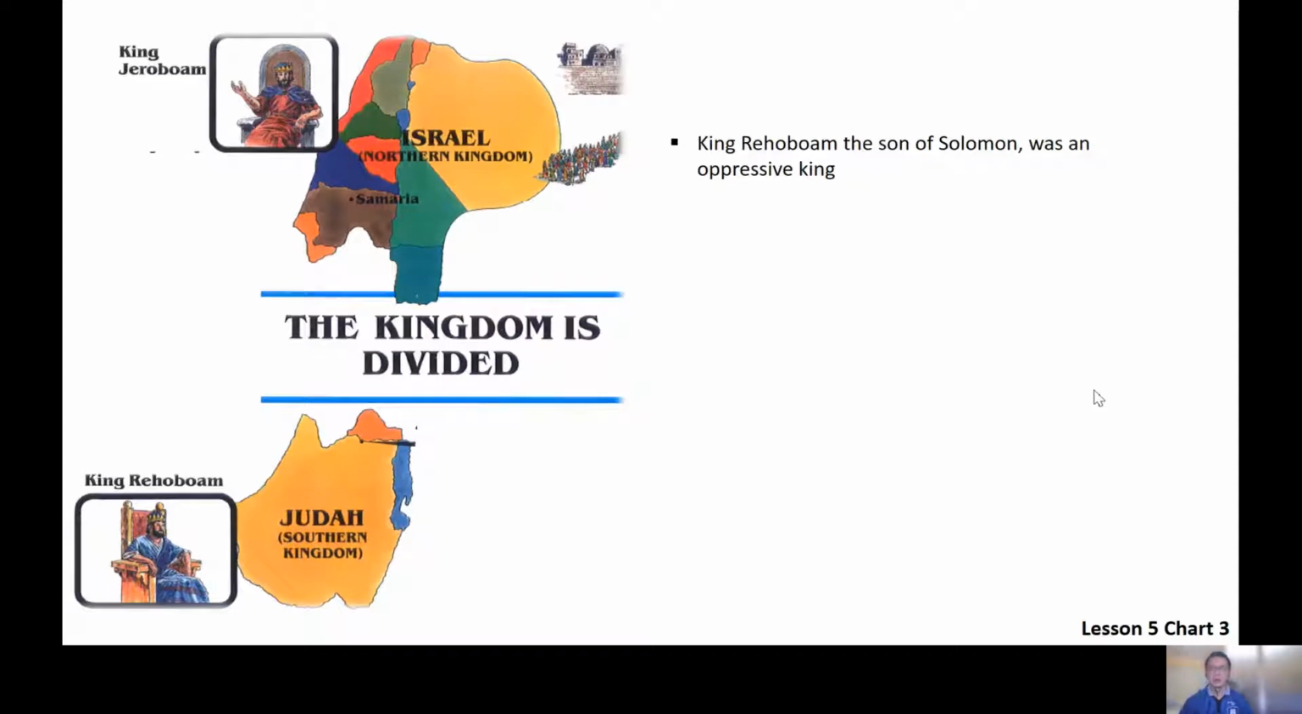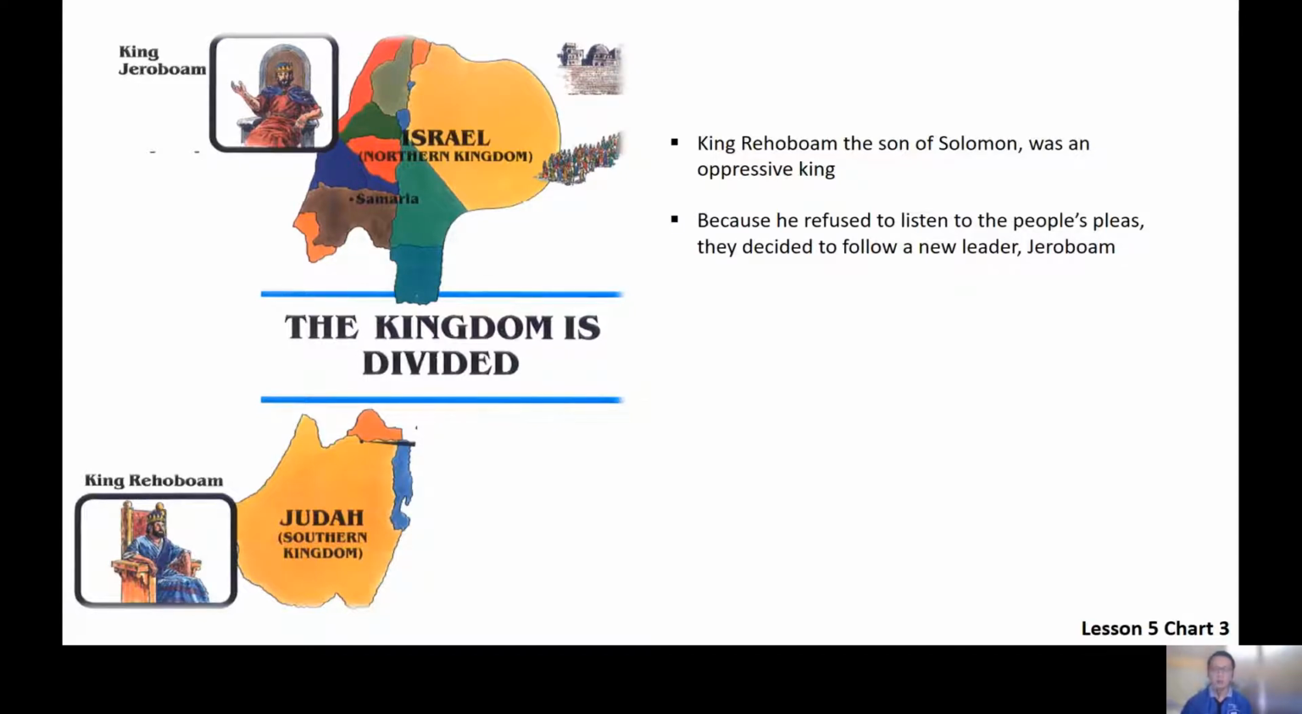King Rehoboam, the son of Solomon, inherited the throne from his father, and the Bible describes him as someone who's oppressive. In fact, at a certain point, people came to King Rehoboam and said, your father, towards his last years, had been an oppressive king. We pay a lot of taxes, we work very, very hard. Please lighten the burden on us.